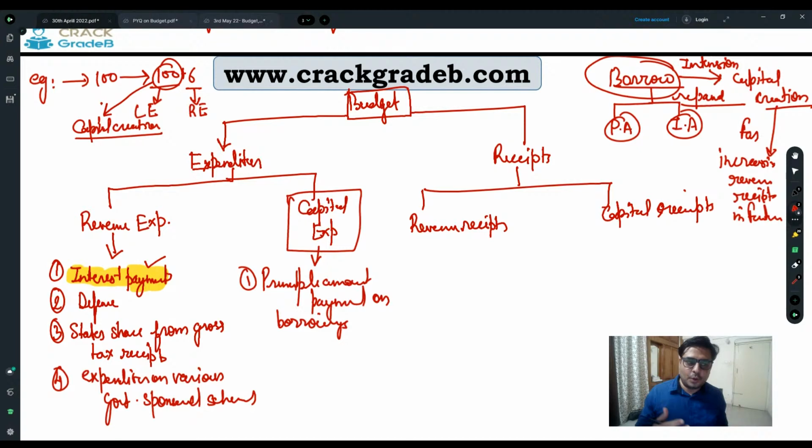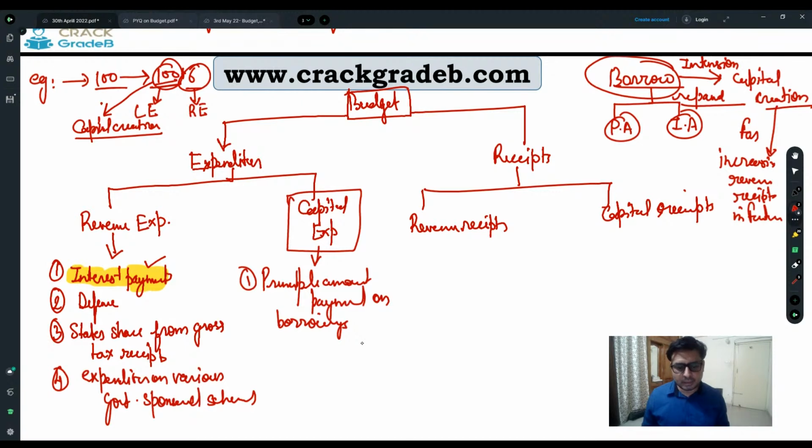Why more income? If we are not going to put this money into more capital creation, how are we going to repay that debt? So what is the philosophy? We borrow the money, and with this borrowed money we spend so that we can increase our earnings. Once our earnings increase, we will start repaying that debt and its interest payment also. So this 100 rupees is going to create a capital, but this interest payment is not going to create any capital assets. It's a pure liability. The principal amount is also a liability, but that liability is going to create assets.